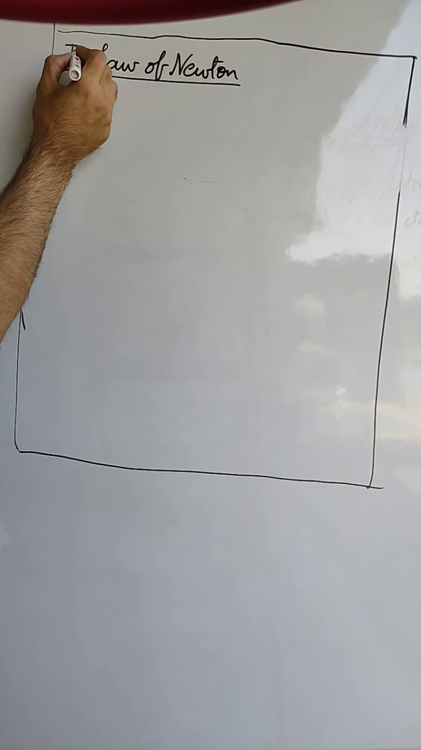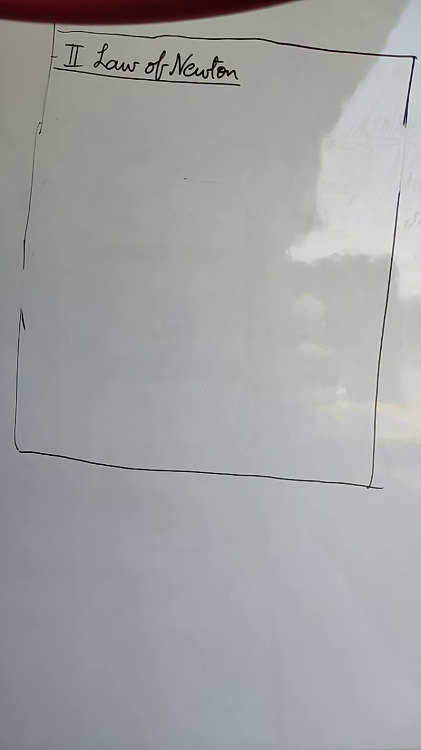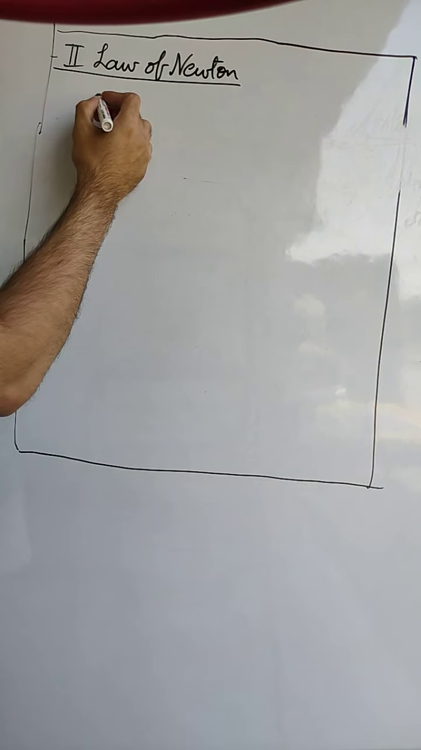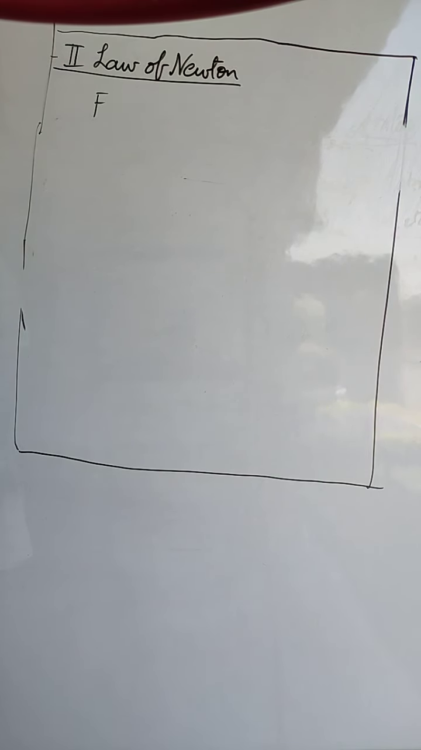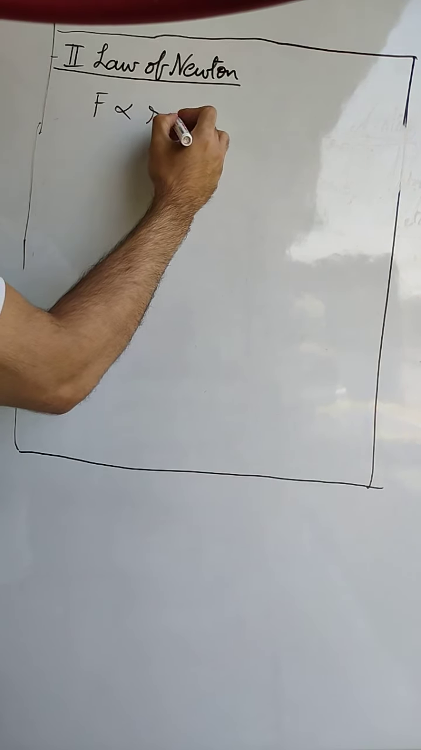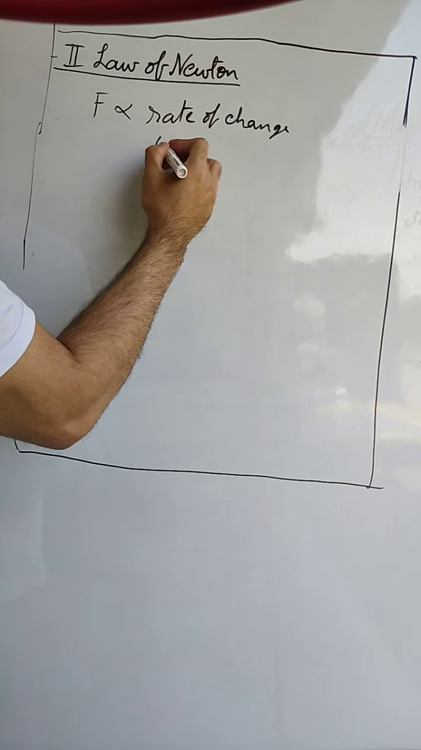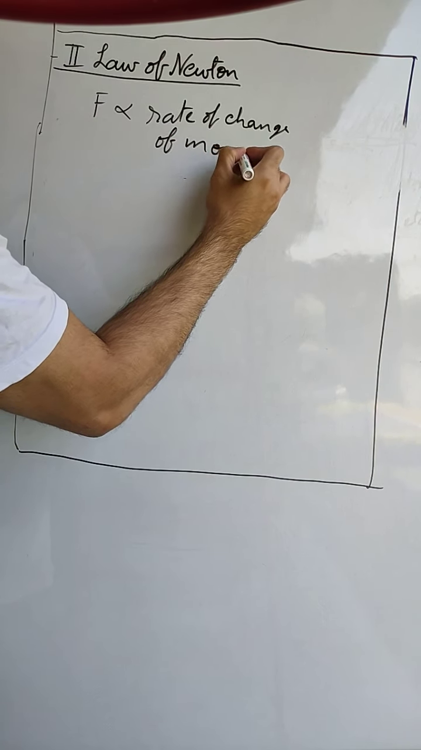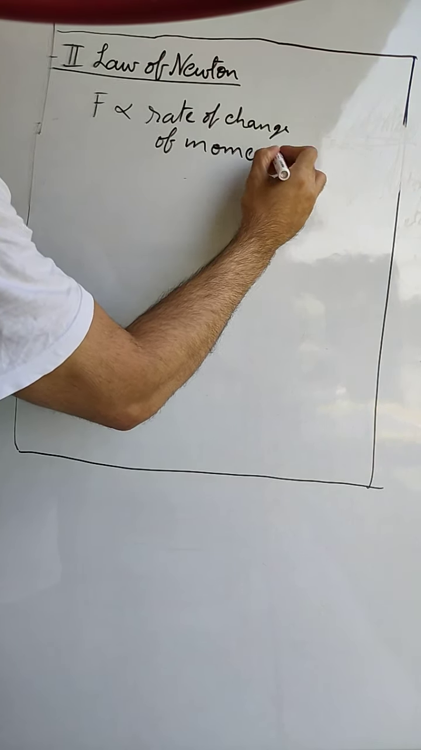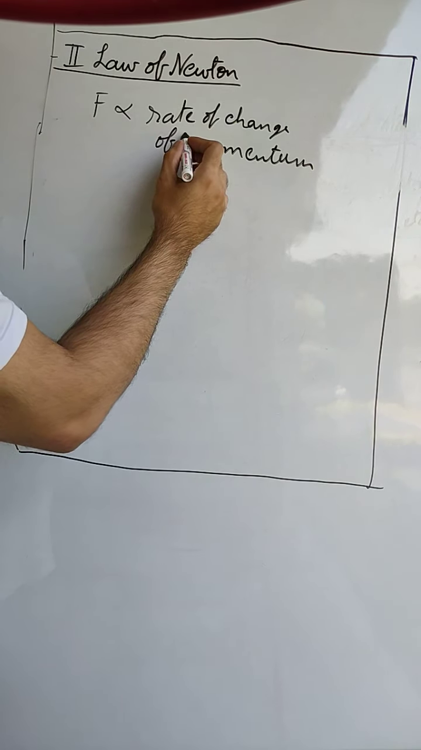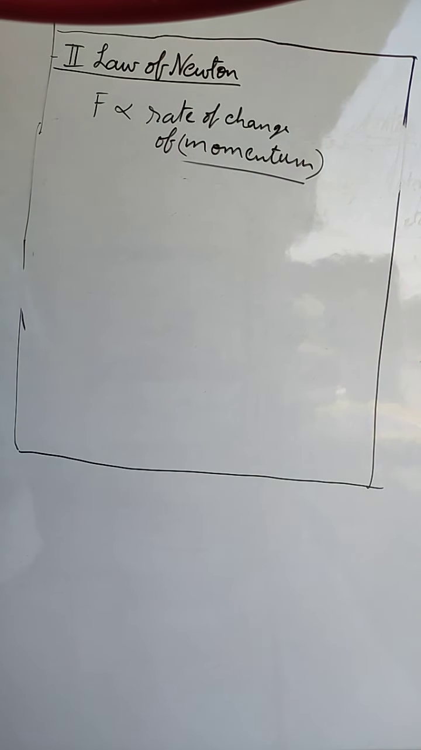Now, this second law of Newton is more mathematical in nature. It states that any force that is applied on the body is directly proportional to the rate of change of momentum. Now, first of all, we'll describe what is momentum.